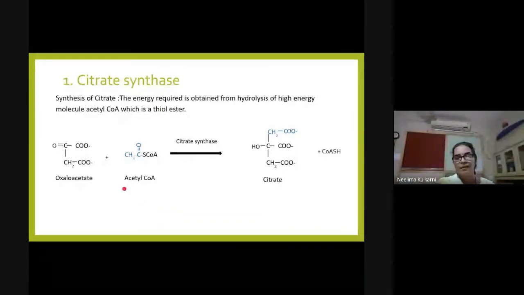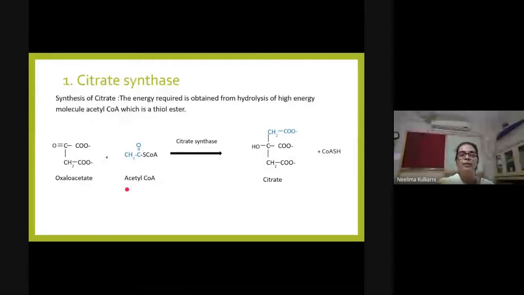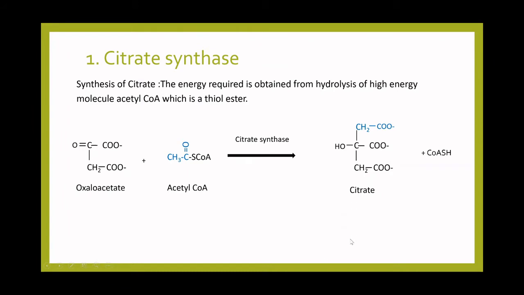So acetyl coenzyme A also is a high energy compound like ATP. Hydrolysis of citryl CoA, which is the enzyme bound intermediate formed due to interaction between high energy compound acetyl CoA and oxaloacetate, is responsible for release of a high amount of energy which drives the reaction forward.